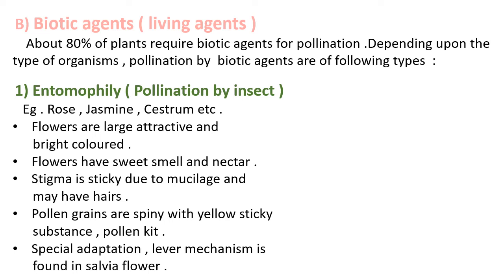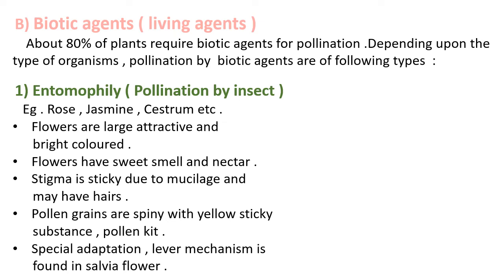Adaptations are the modifications developed by the flowers to carry a special type of function. The adaptations found in entomophilous flowers are: the flowers are large, attractive and bright colored. Due to the attractive and bright colors, the insects are attracted towards the flower.